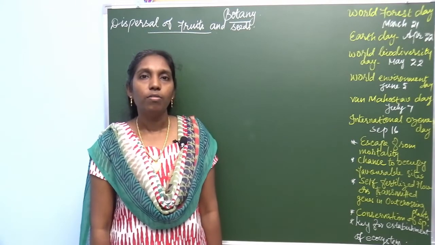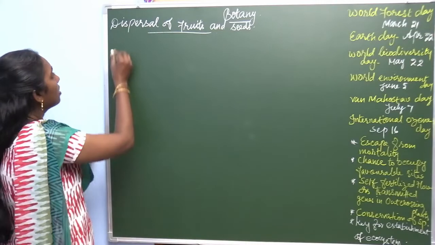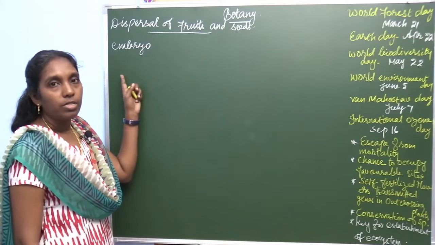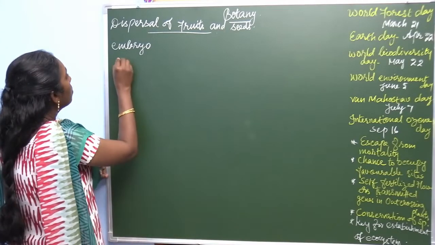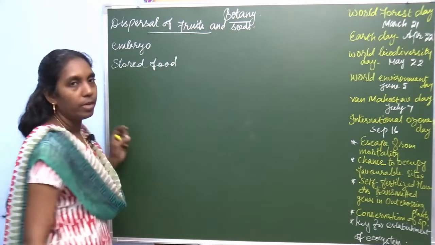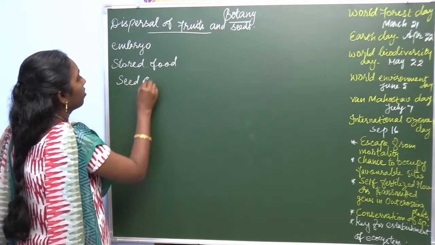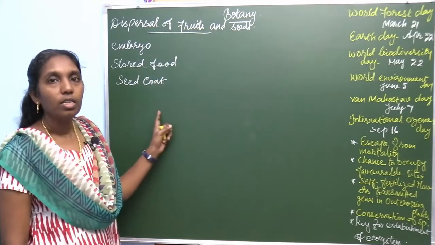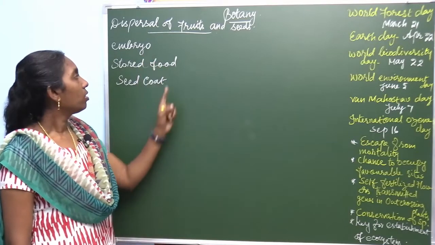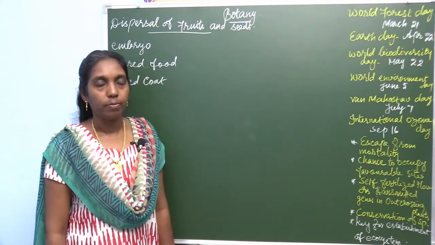The seed consists of embryo. You all know about the structure of the seed. Seed possesses embryo, stored food material and a seed coat. Seed coat is the outer covering. So, a seed possesses embryo, stored food material as well as the seed coat.